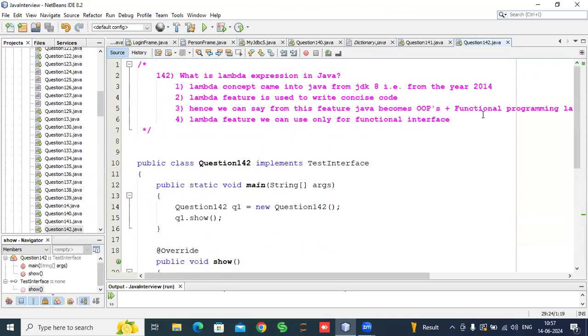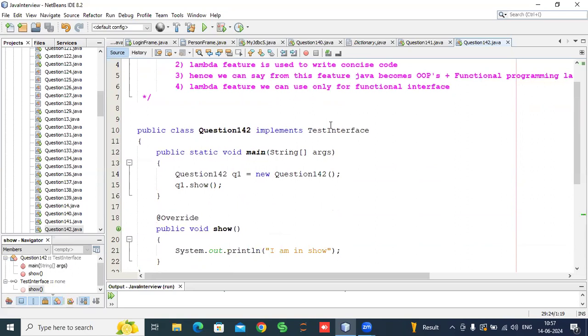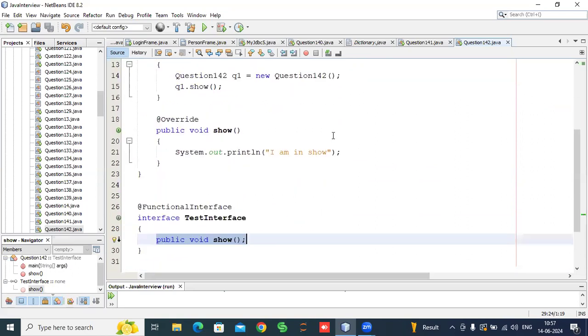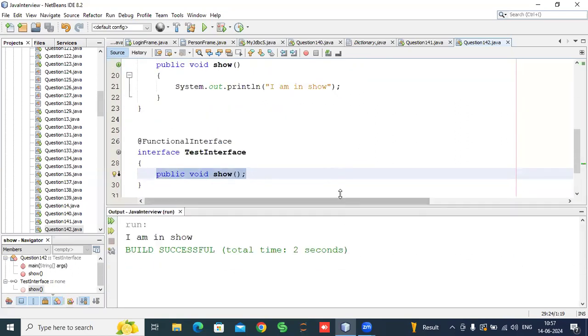So that was before 2014, but from 2014 Java provides the lambda concept, guys. You can see the output.